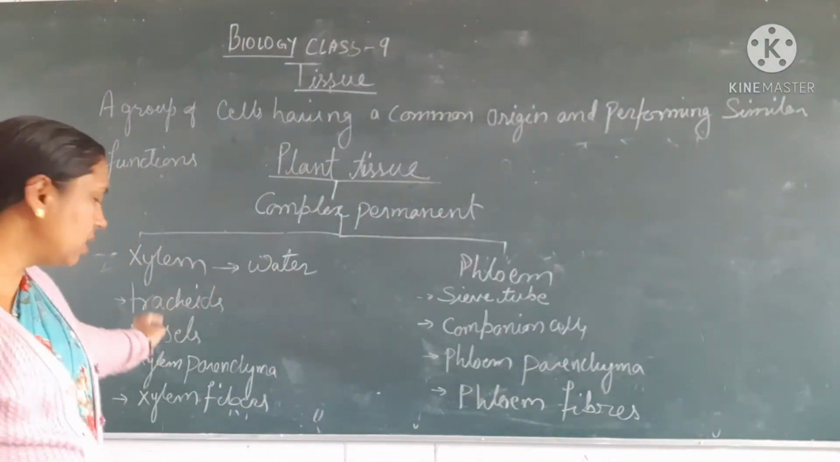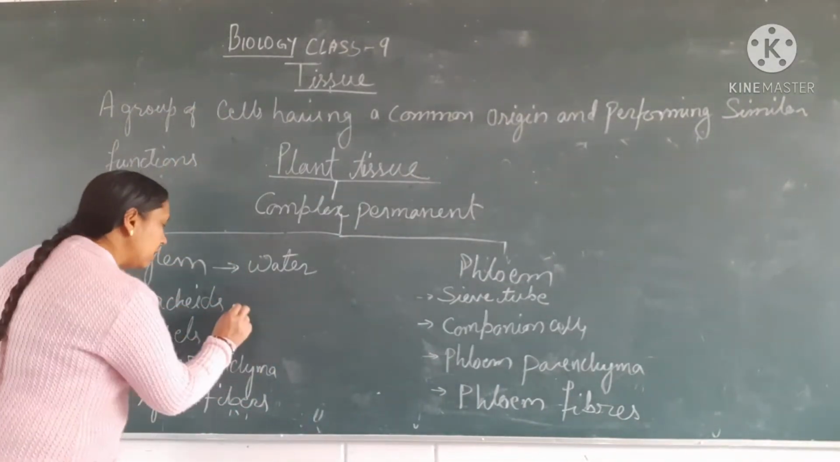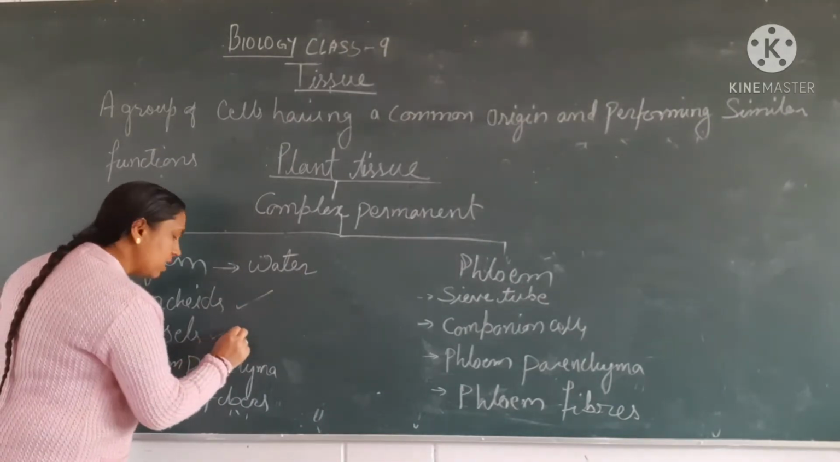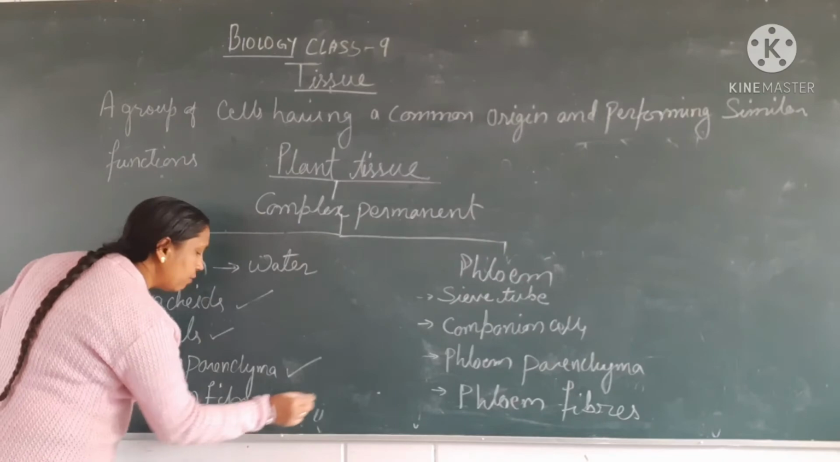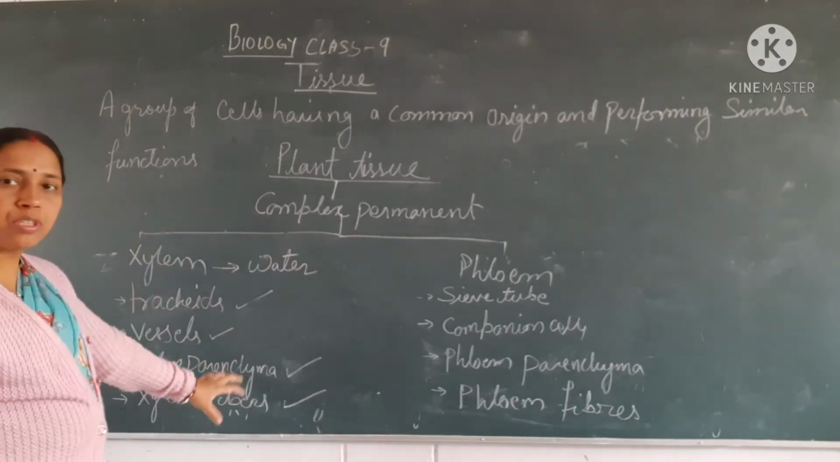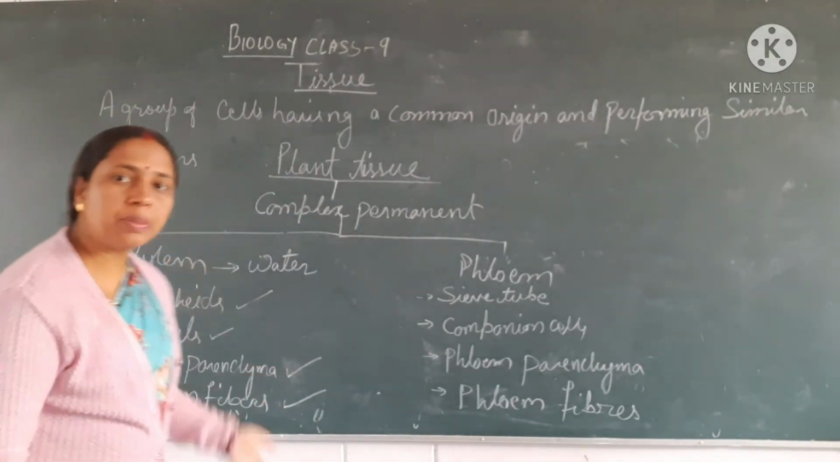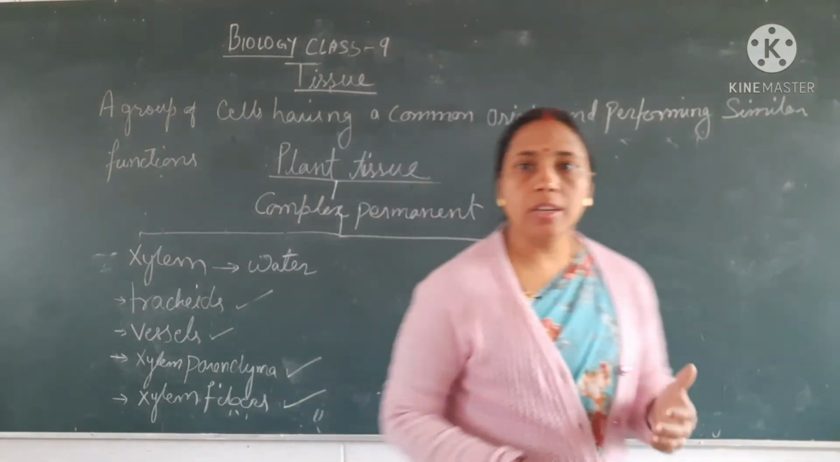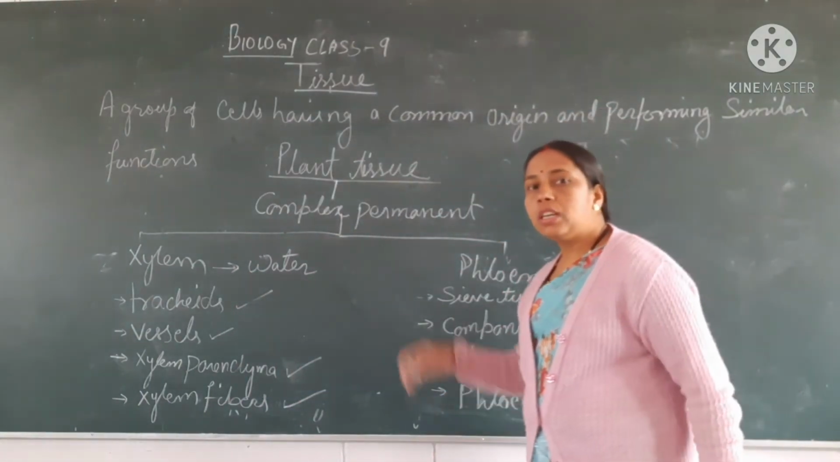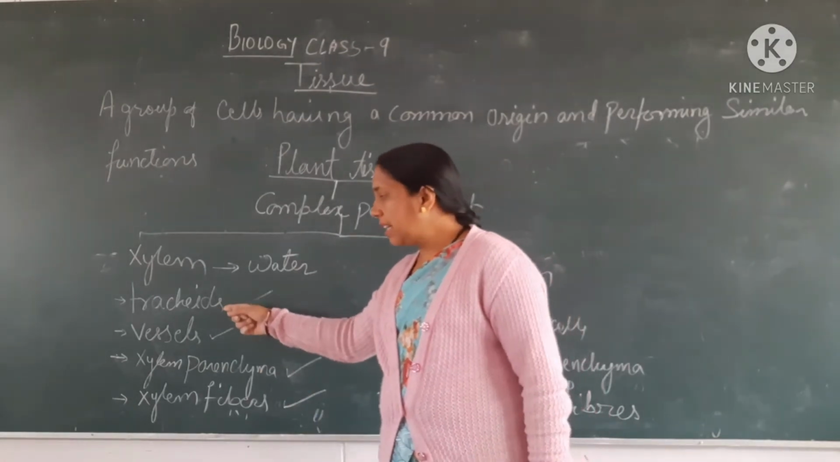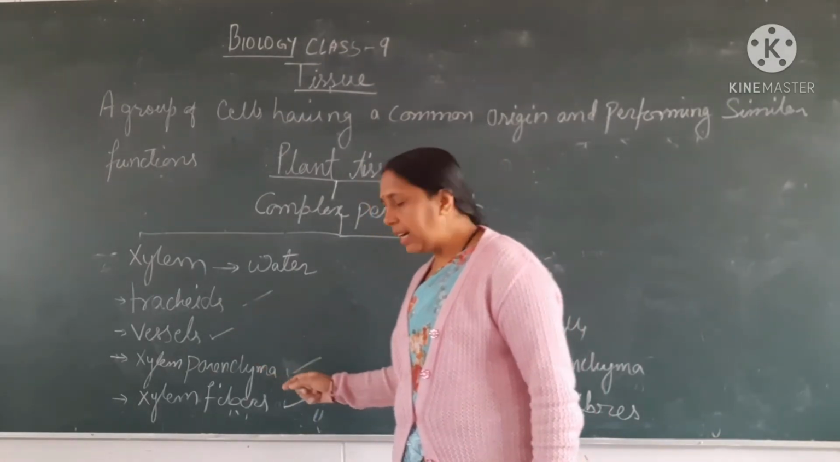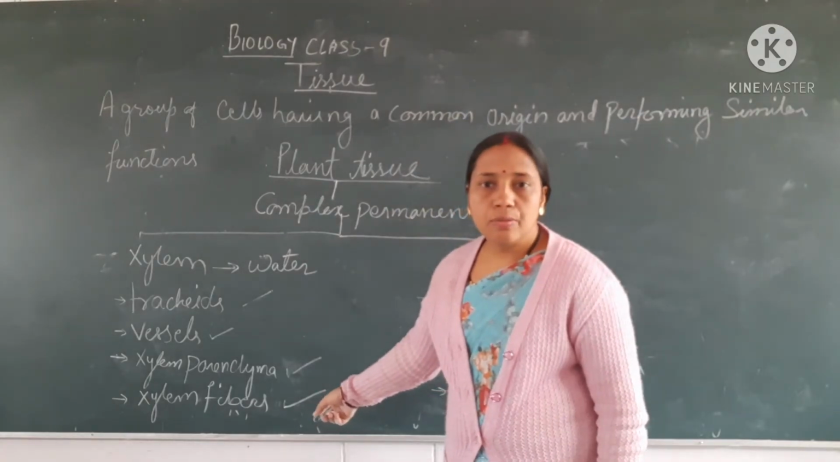Okay. Now your xylem along with its four companions. Okay, companions, these are the types. Okay, these are tracheids, vessels, xylem parenchyma and xylem fibers. Okay, these are the different types of xylem tissues which help them to conduct water from roots to the shoot of the plant. Okay, these are tracheids, vessels, xylem parenchyma and xylem fibers.